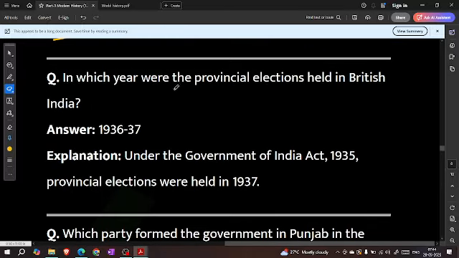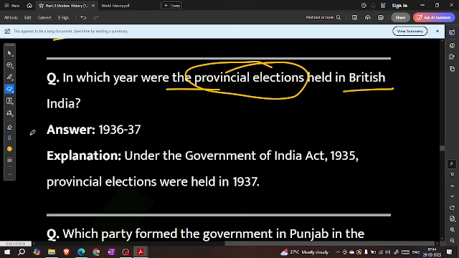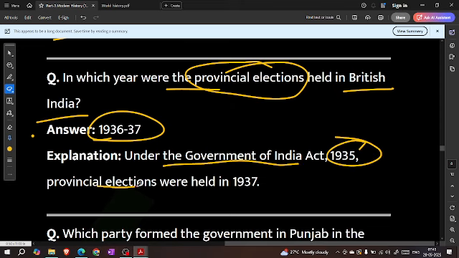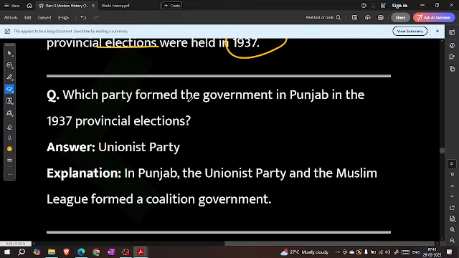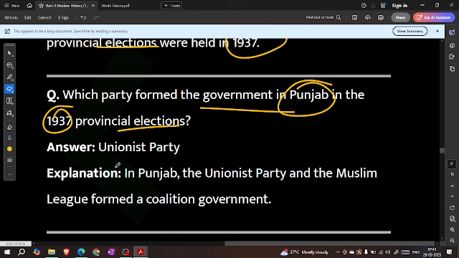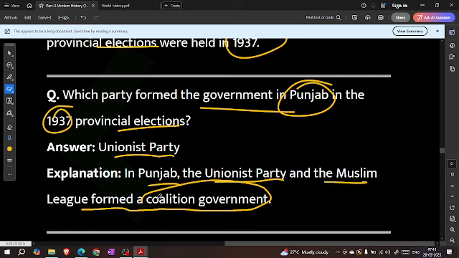In which year were the provincial elections held in British India? In 1936 to 37, under the Government of India Act 1935, the provincial elections were held in 1937. Which party formed the government in Punjab in the 1937 provincial election? Unionist Party. In Punjab, the Unionist Party and the Muslim League formed a coalition government.